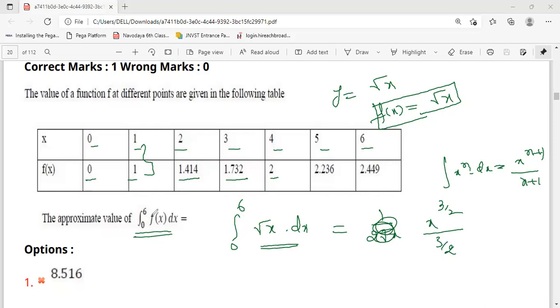So x is equal to 0 to 6. 0 means no need. Just substitute 6 in place of x: 6 power 3 by 2. This will become reciprocal, that means 2 by 3. So 6 power 3 by 2, you enter in the calculator, you will get the answer. Okay.